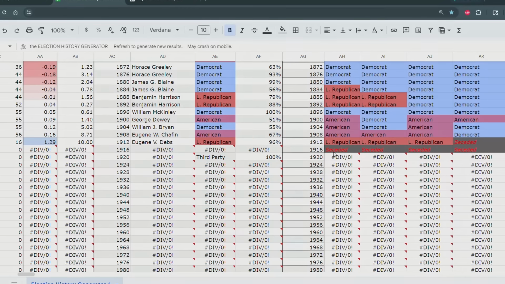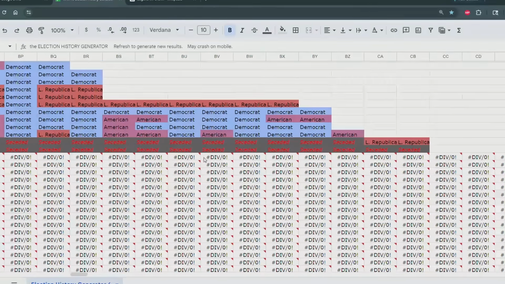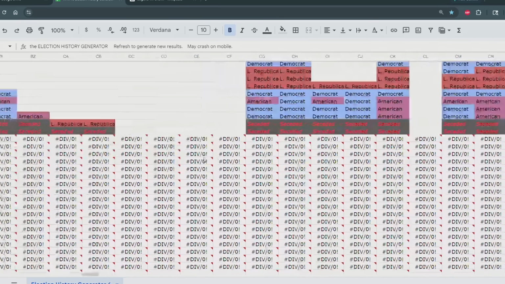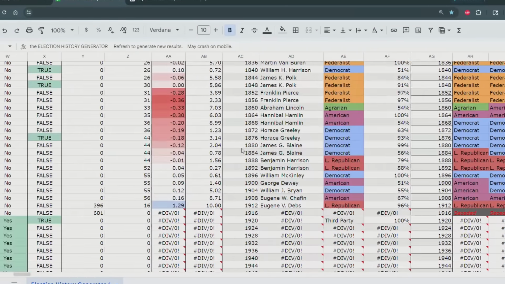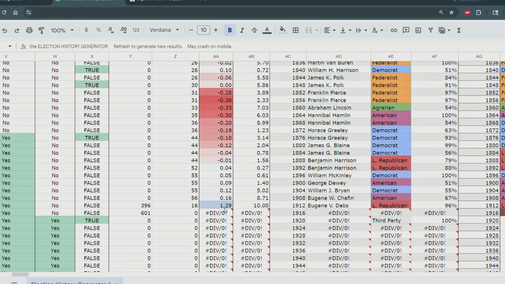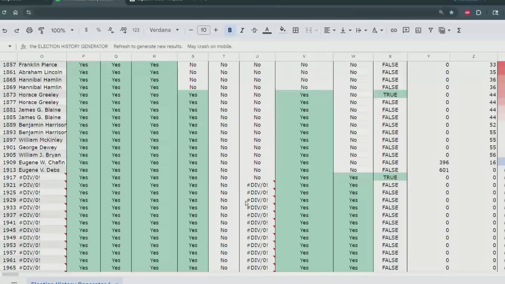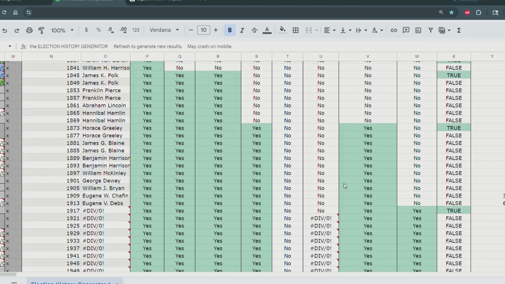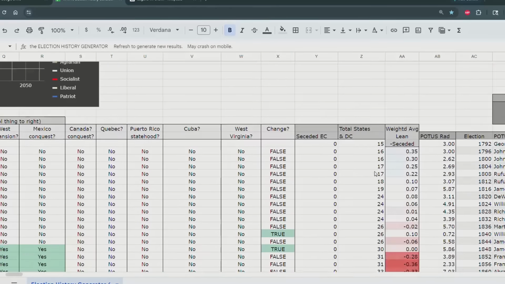Damn. Interesting result that happened here. I don't know why this happens when everyone secedes. I think sometimes it's just based off random results. Did anybody stay in the country? No, look at that. Everything's divided by 0 because Eugene V. Debs destroys the country. Wow. Interestingly, the country's more conservative for the election. Look at that, 601 electoral college votes, all outside the actual country. Because look, it's Cuba, it's Mexico, Canada. No, not even Quebec joined though. Wow. Now, why did they do that? Why did everyone become so radical?